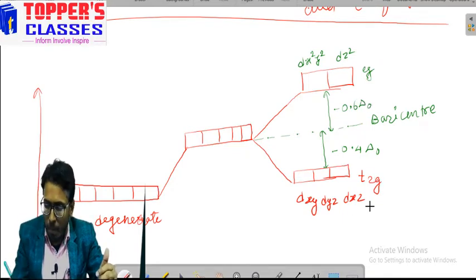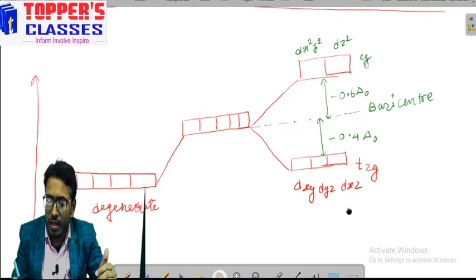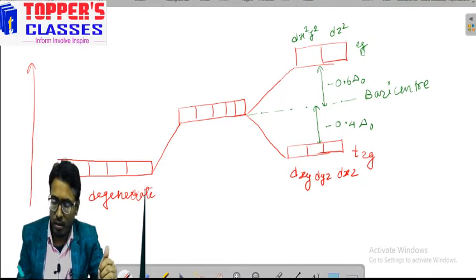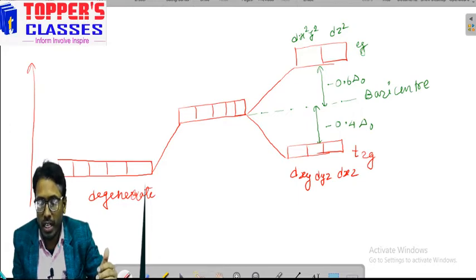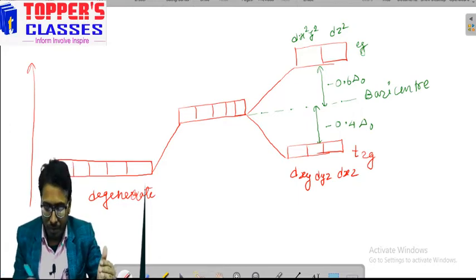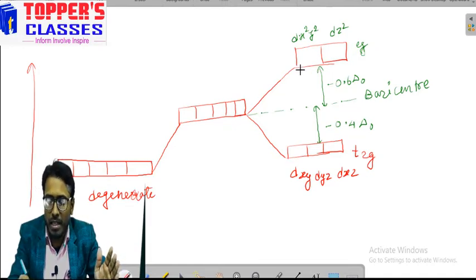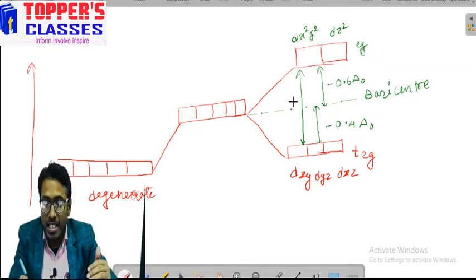So here we see that it is split into two sets. Students, hope you are getting it. Now how can we know how much the gap will be between these two sets? The gap between these two sets, that is T2g and Eg, is known as delta O.